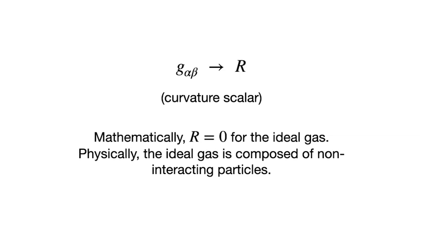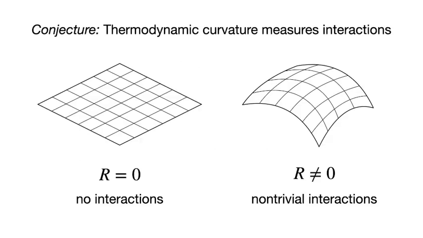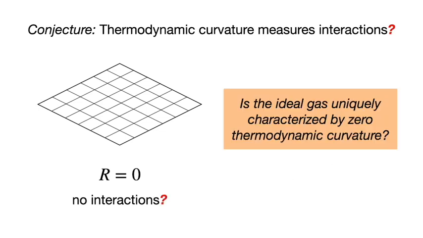Now, this is a purely mathematical result, but on the other hand, we know that the ideal gas is characterized physically by the absence of interactions. Thus, it was conjectured that curvature indicates the presence of interactions. In this thesis, we take a closer look at the connection between curvature and interactions. And in particular, we ask the question, is the ideal gas uniquely characterized by zero thermodynamic curvature?